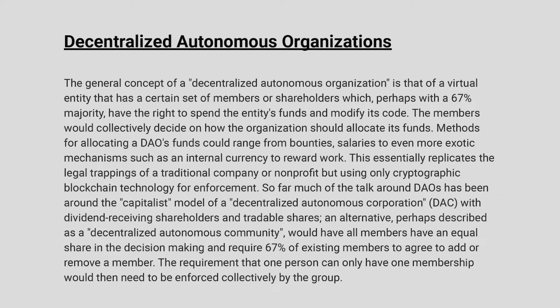This essentially replicates the legal trappings of a traditional company or nonprofit, but using only cryptographic blockchain technology for enforcement. So far, much of the talk around DAOs has been around the capitalist model of a decentralized autonomous corporation with dividend-receiving shareholders and tradable shares. An alternative, perhaps described as a decentralized autonomous community, would have all members have an equal share in the decision-making and require 67% of existing members to agree to add or remove a member. The requirement that one person can only have one membership would then need to be enforced collectively by the group.